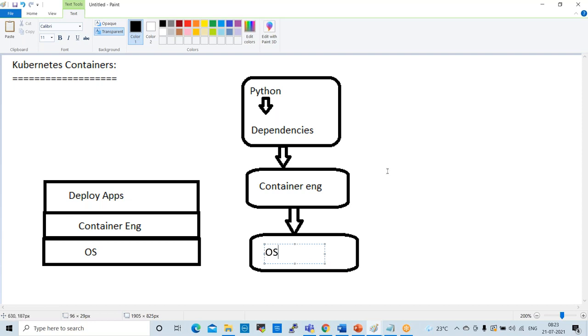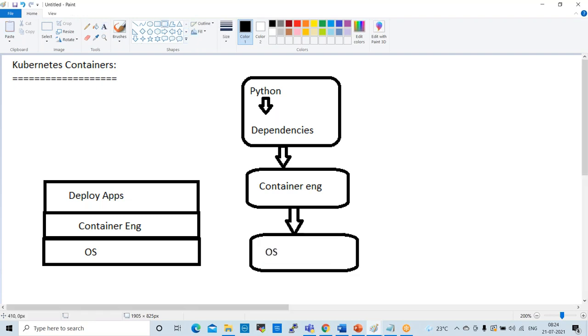Also, if you discuss the virtualization concept, for example this is a VM in a VMware environment.